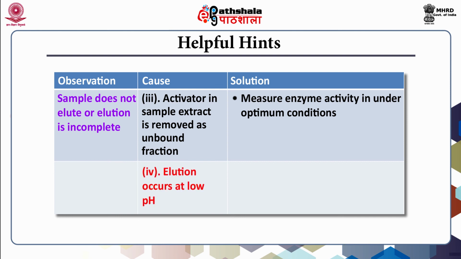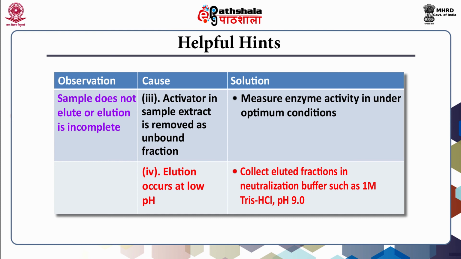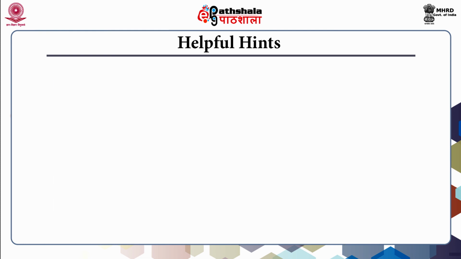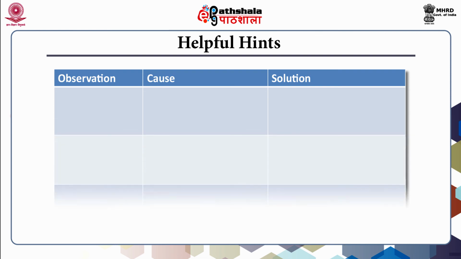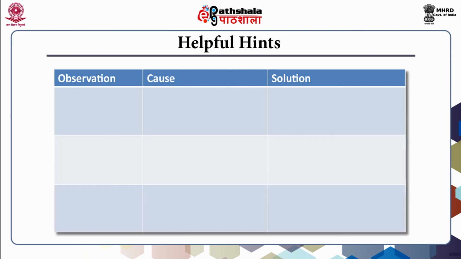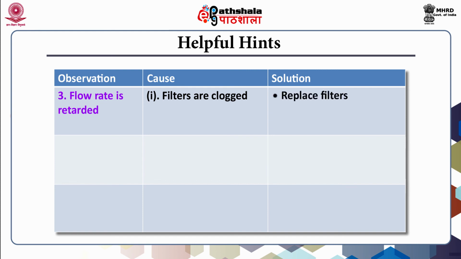Another cause could be that elution occurs at low pH. Collect eluted fractions in neutralizing buffer such as 1 molar Tris-HCl of pH 9.0. The problem on the bench which could be observed might be related to the flow rate, that the flow rate is retarded. The cause could be that filters are clogged. So the advisory is to replace the filters.